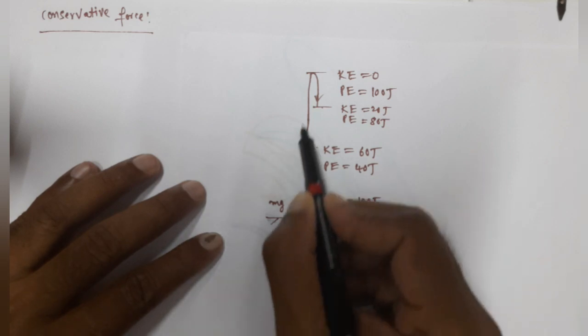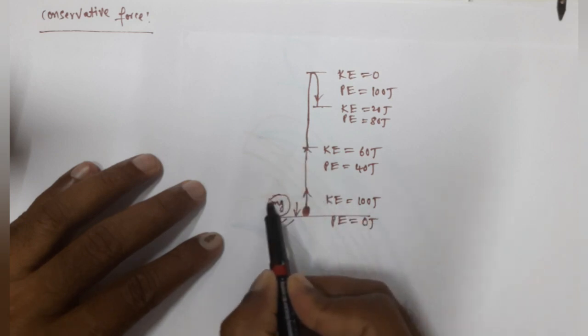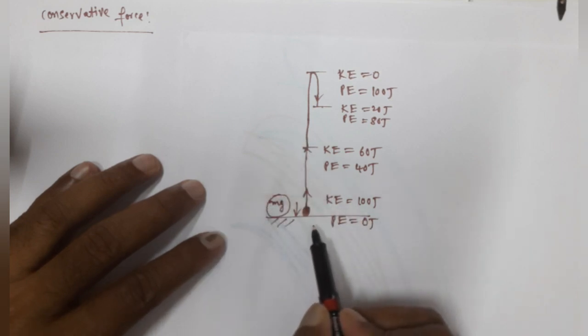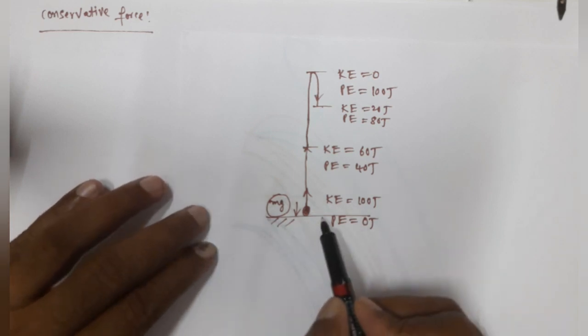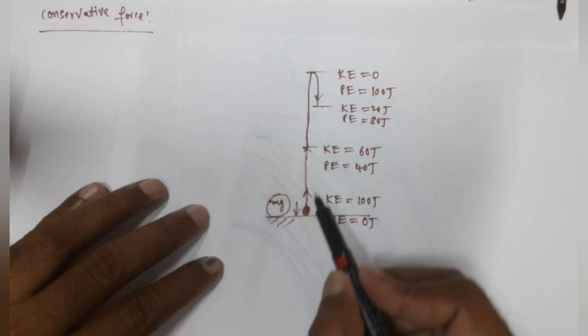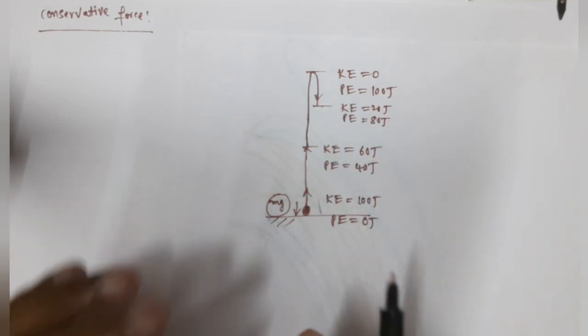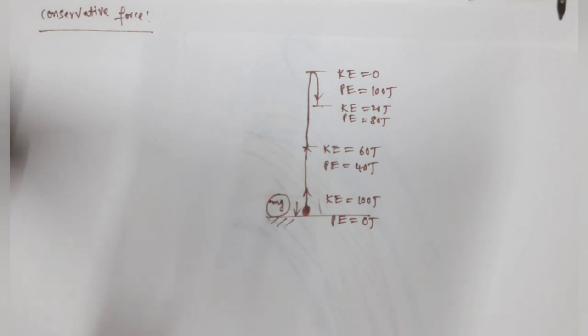But as it moves up, what happens? Its kinetic energy decreases and potential energy increases. This is happening because of gravitational force. mg always acts downward. So as it goes up, kinetic energy is converted to potential energy, and as it falls down, potential energy is converted to kinetic energy. This happens because of only one force, that is gravitational force. So here the gravitational force is called a conservative force.